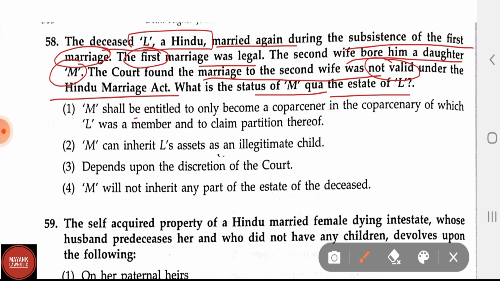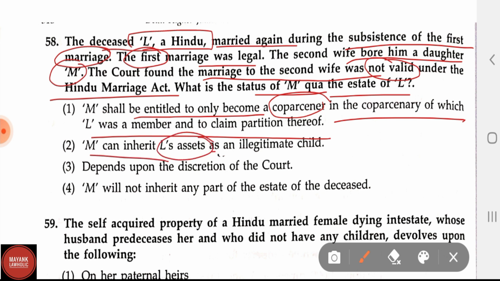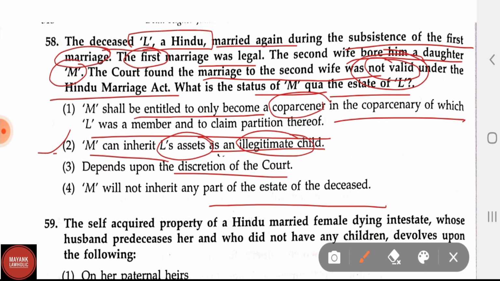Now let us first see the options. Option 1, M shall be entitled to only become a coparcener in the coparcenary of which L was a member and to claim partition thereof. Option 2, M can inherit L's assets as an illegitimate child. Option 3, depends upon the discretion of the court. Option 4, M will not inherit any part of the estate of the deceased. Here the correct answer will be the second option. M can inherit L's estate as an illegitimate child because the marriage was not a valid marriage. So option 2 is the correct answer.